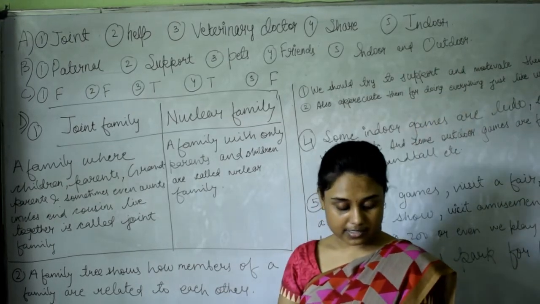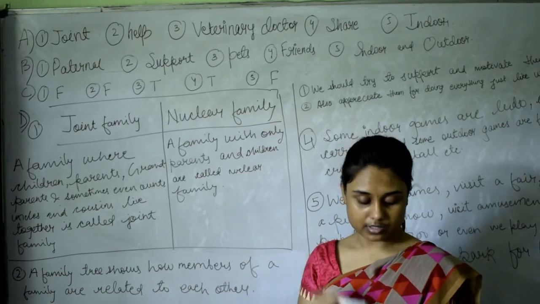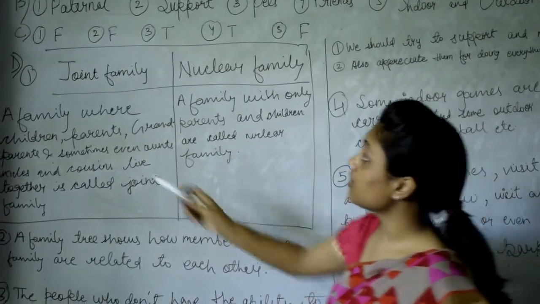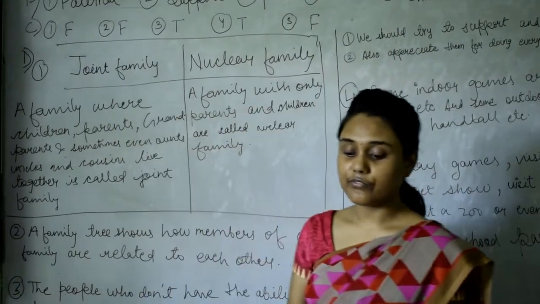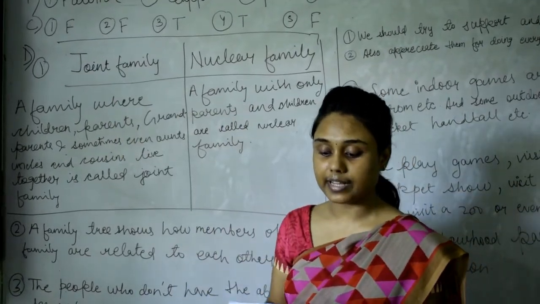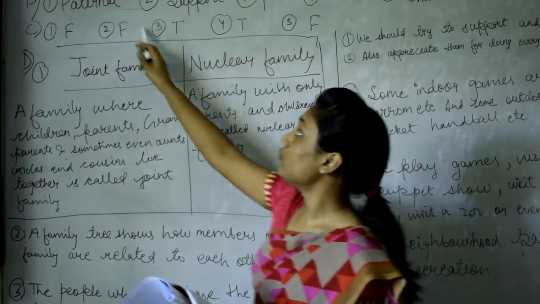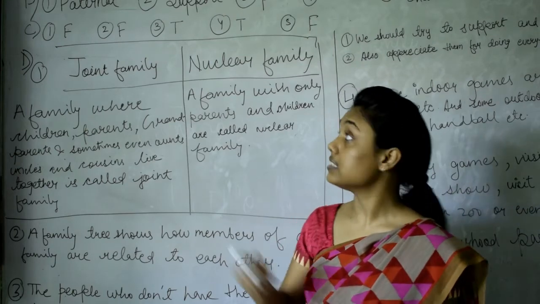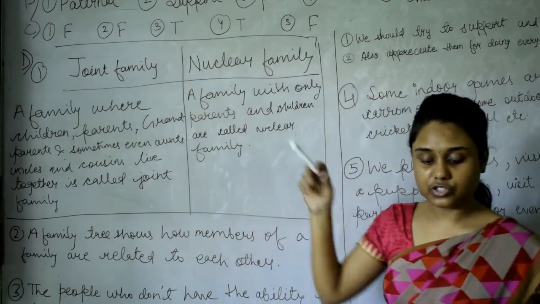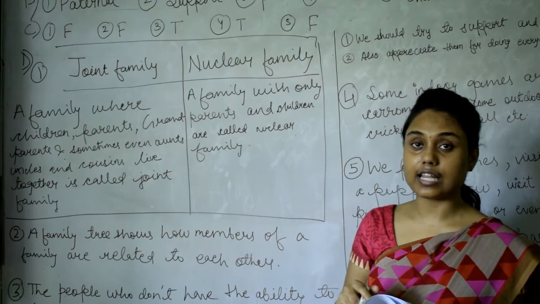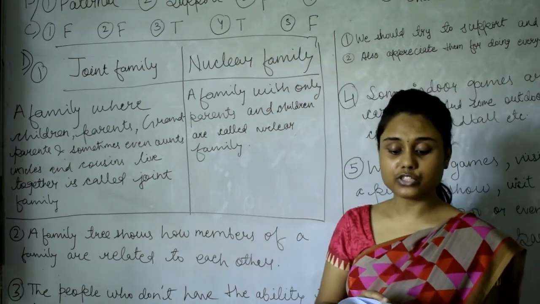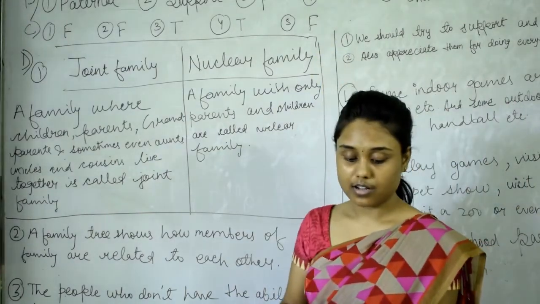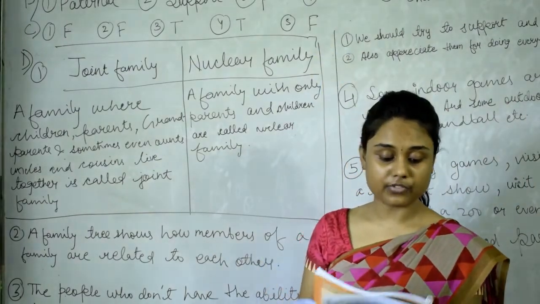Now, question number C. Write true and false. A lot of people live in a nuclear family. So the answer is false. We never go for picnics with family members. False. We have a lot of fun with our cousins. True. We must share our things with our friends and relatives. True. We should only play indoor games. False.